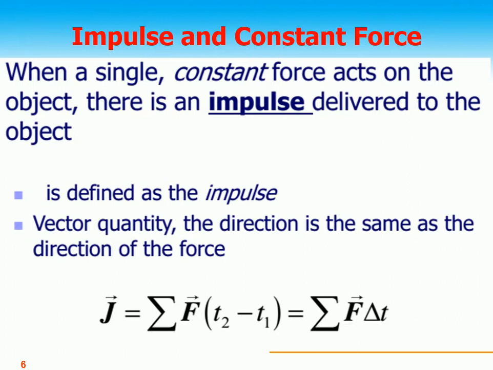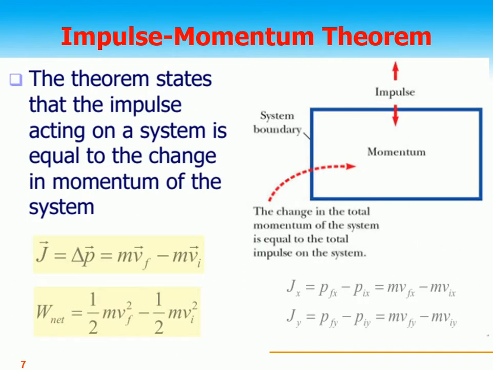Okay, impulse and a constant force. When a single constant force acts on an object, there is an impulse delivered to the object. We define this as J, when a force is applied for a very small period of time. The force times delta t, for t2 minus t1, the summation of all the products of force times delta t, will give you the impulse. The direction of the impulse is the same as the direction of the force.